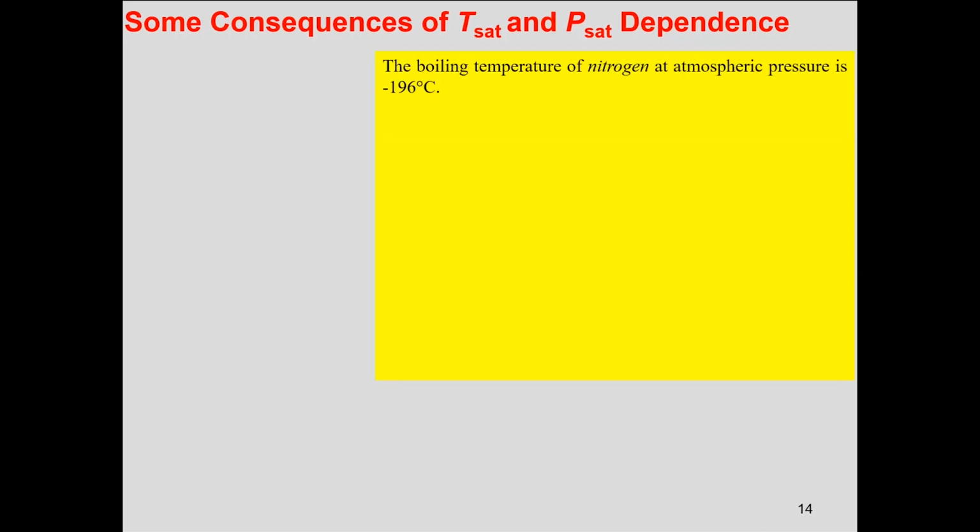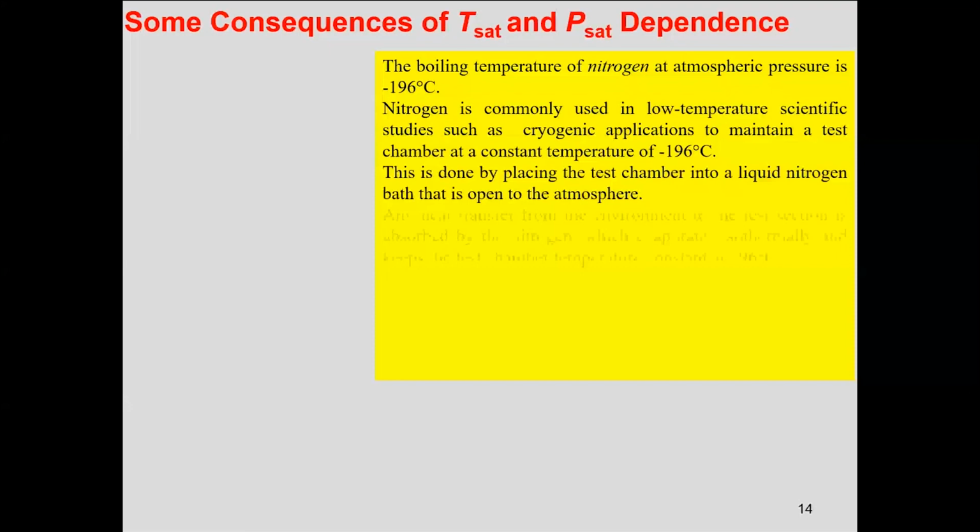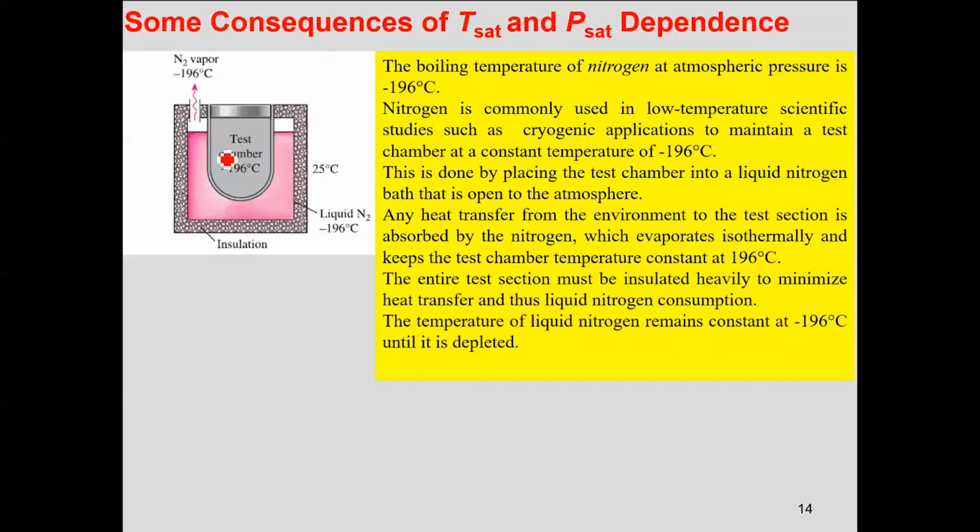Saturation temperature and pressure. Number one: let's say I have this test chamber with me, and I am doing some experiment that needs to be performed at minus 196 degrees centigrade. In order to keep the temperature of this test chamber at minus 196 degrees centigrade, I'll insert it in another chamber which contains liquid nitrogen. Liquid nitrogen basically exists at minus 196 degrees centigrade.